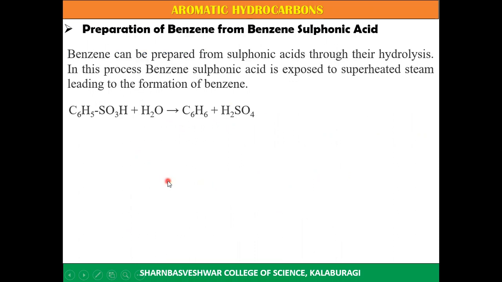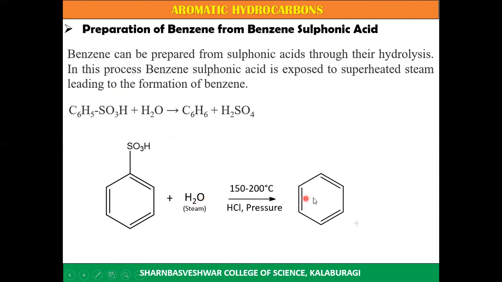The last reaction, the fourth reaction, is the synthesis of benzene from benzene sulfonic acid. Benzene can be prepared from benzene sulfonic acid through hydrolysis. In this process, benzene sulfonic acid is exposed to superheated steam, that is from 150 to 200 degrees Celsius, which leads to the formation of benzene.